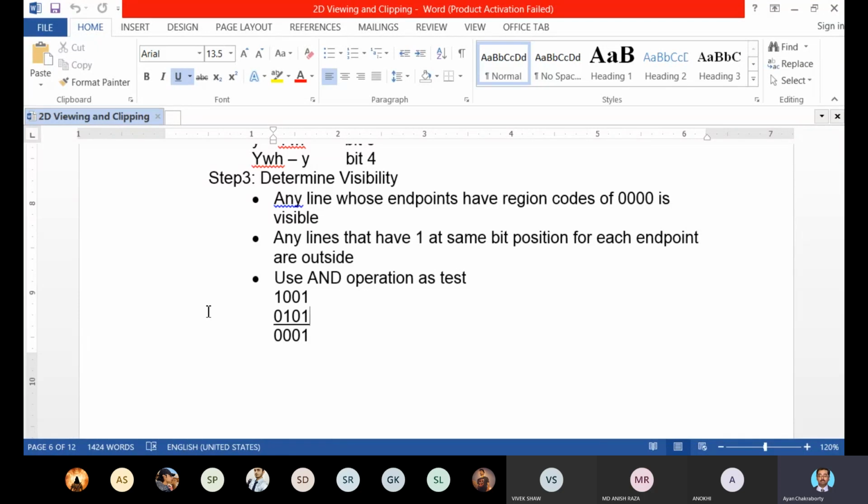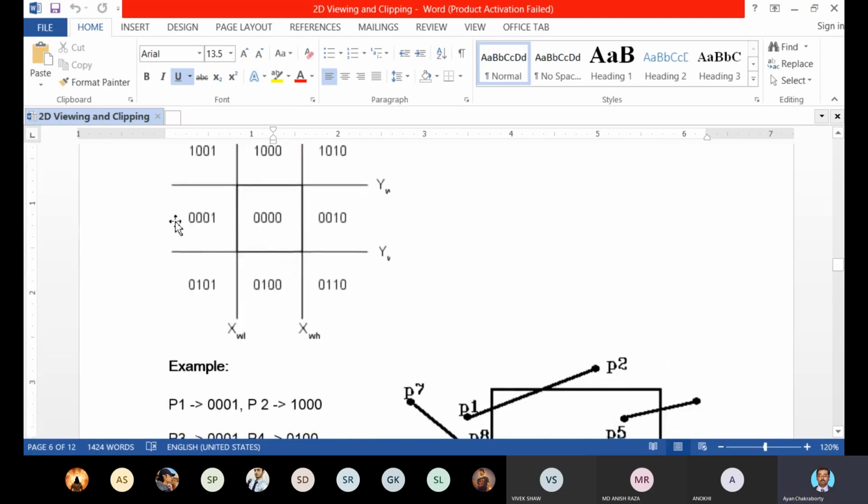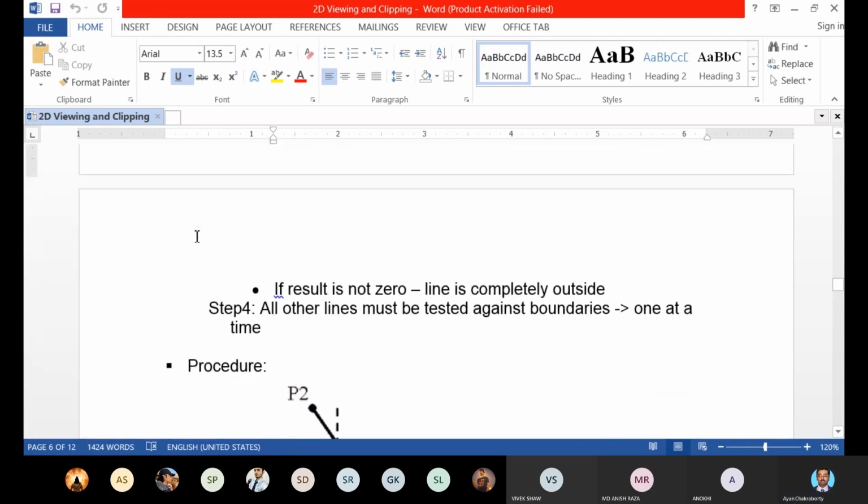is the southwest. So we have done the logical AND operation for these two region codes, and we will get 0001. Okay. So this is basically the west region. As you can see here, 0001 is the west region. Okay. So if the result is not 0, the line is completely outside.